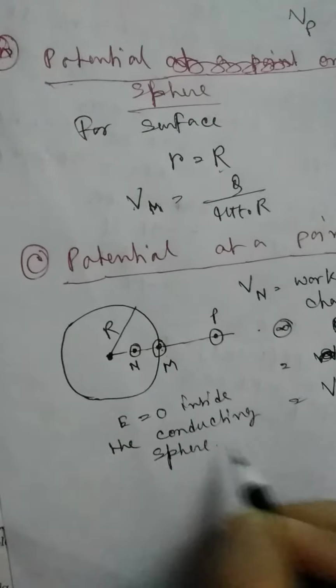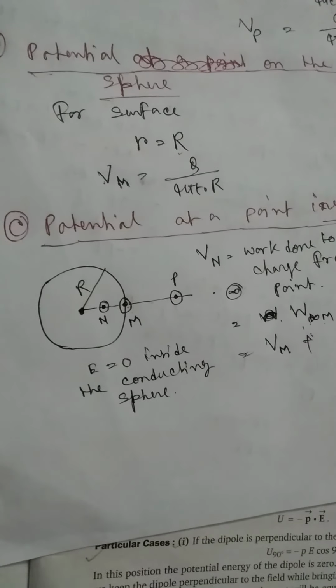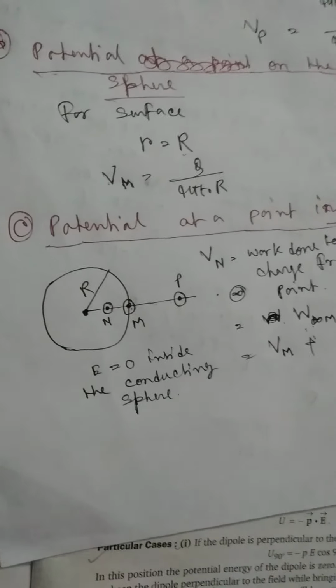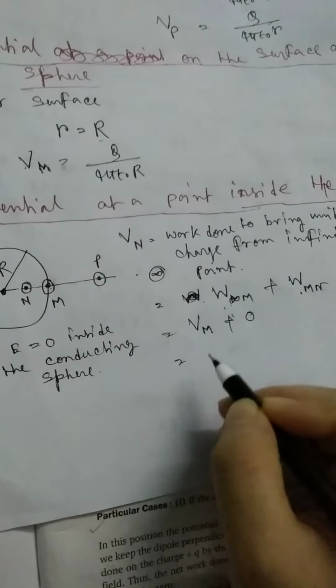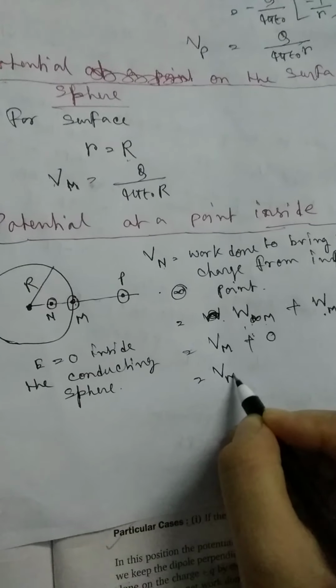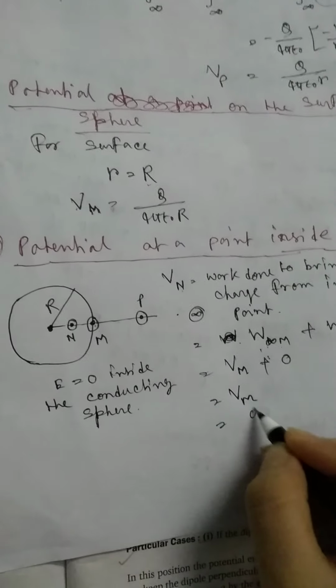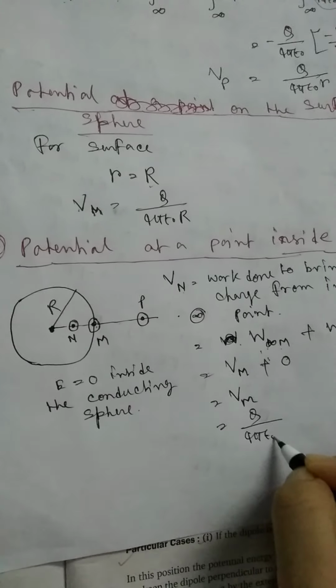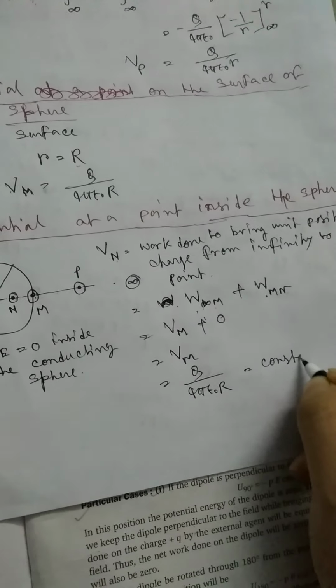So if no electric field is present inside the sphere, then the work done should be 0. So this one is 0. So Vn, that means potential at point N, equals to potential at M. That means we can say the value is Q by 4 pi epsilon naught into R, which is constant.